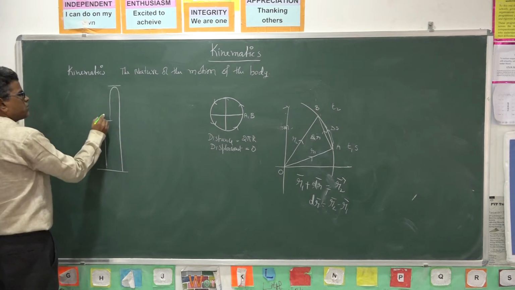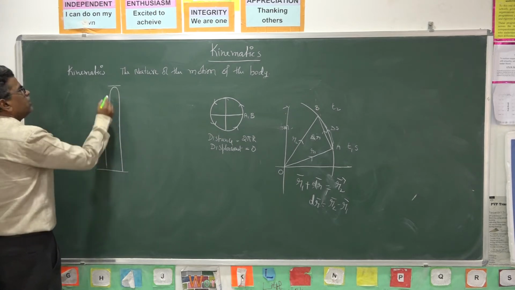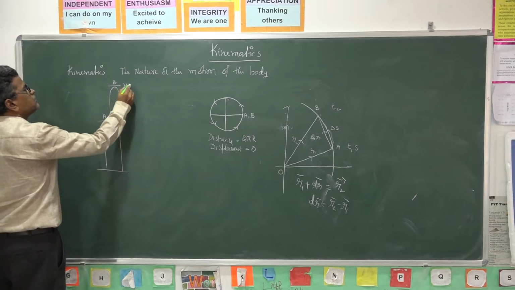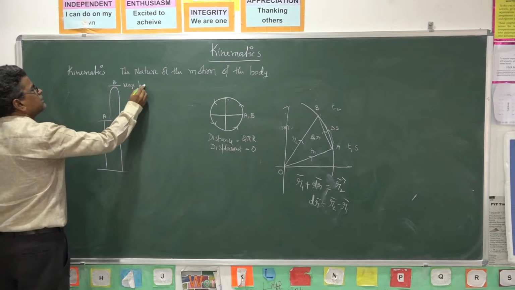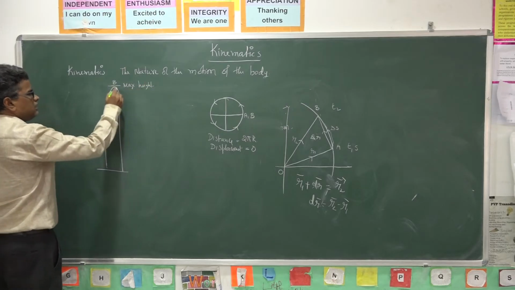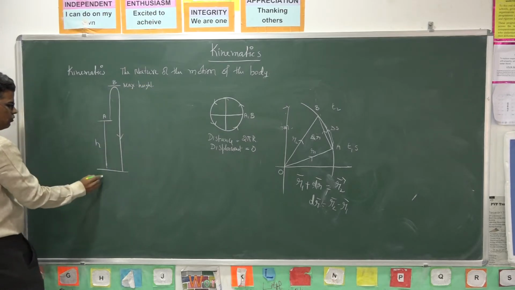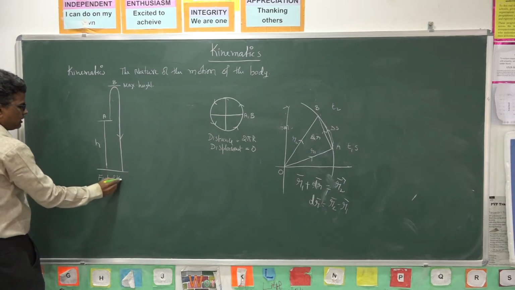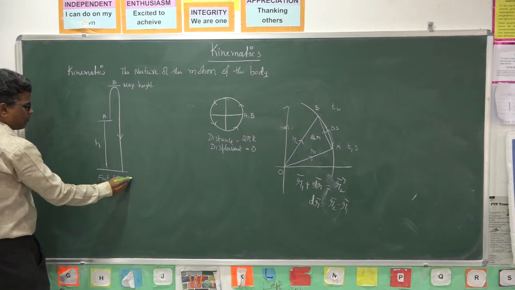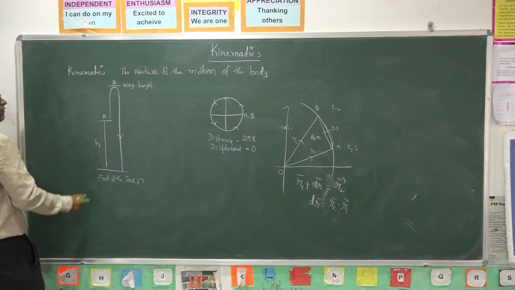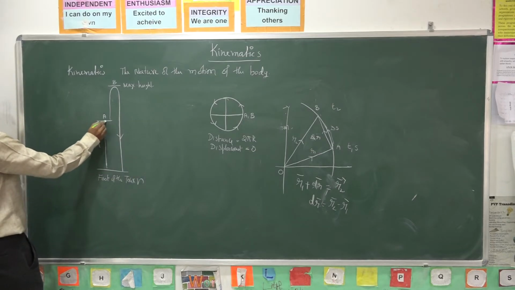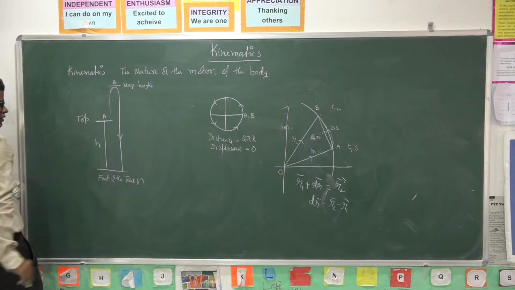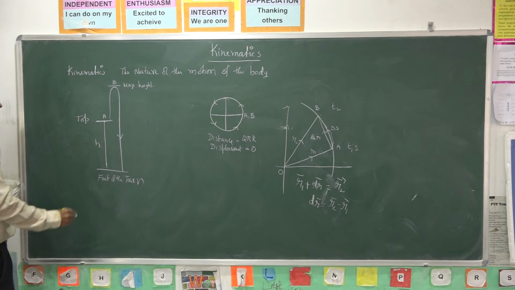Suppose it is projected from A, reaches B, its maximum height, then falls to the foot of the tower. This is the top of a tower of height h.